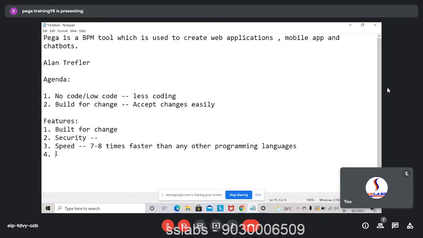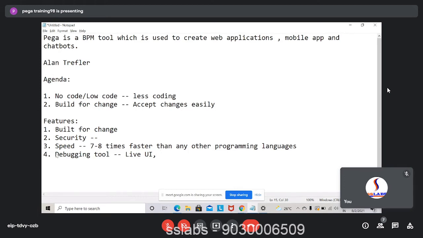Speed, and then you have debugging. So debugging, see, every application will have some defects, right? There will be some thing or the other which might be missed and which will give you a defect. So there are three important debugging tools. Debugging is nothing but finding out where the issue is.